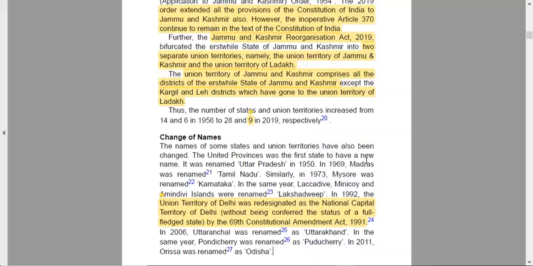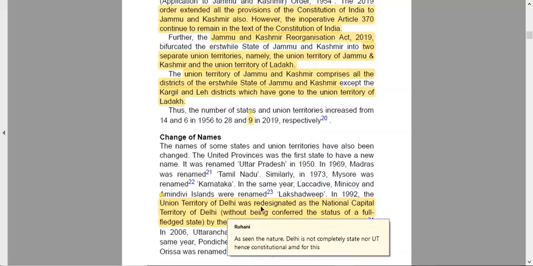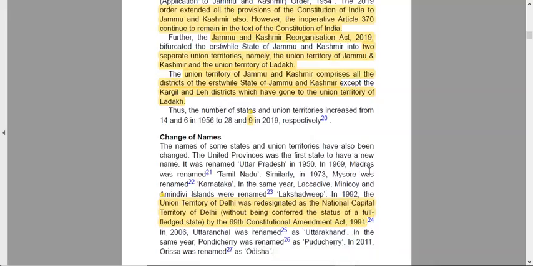So, Union Territory Delhi was designated as NCT, that is National Capital Territory, without being conferred as a full state. As seen, by its nature Delhi is not completely a state or a UT, hence a constitutional amendment for this. And why did we have a constitutional amendment for this? Because there's no particular mention in the Constitution regarding such a status of any state or UT, and hence we have to pass a new constitutional amendment.